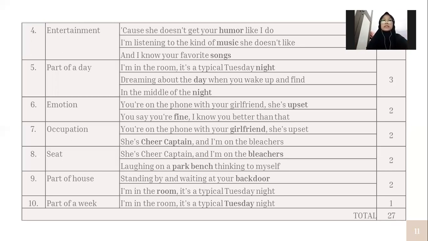Now, number 9 is part of house. So there are two: standing by and waiting at your back door, and I'm in the room. It's a typical Tuesday night. So the words are back door and room. Back door is the door to your backyard, for example, the door to the back side of your house, and in these lyrics it refers to the front of the back doors, something like that.